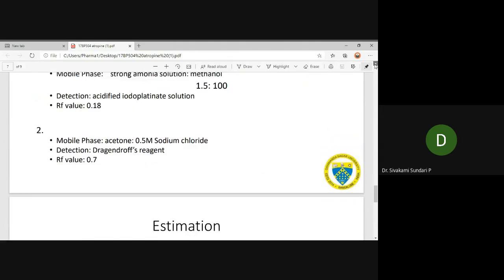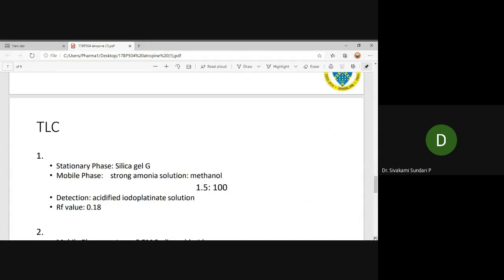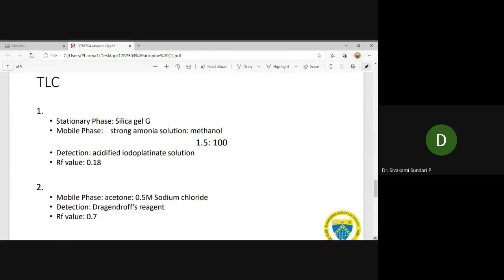Now let us discuss the chromatographic methods for the determination of atropine. Stationary phase: silica gel G. Mobile phase: strong ammonia solution and methanol, 1.5 to 100. It is detected by acidified iodoplatinate solution and gives an RF value of 0.18.